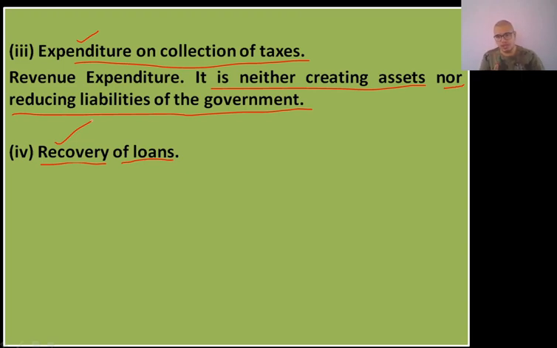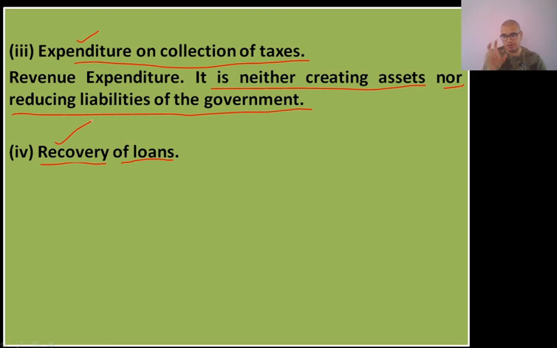Now, whether it will be a revenue receipt or a capital receipt, we have to decide. Whenever a government gives a loan to a state government, that loan amount, the principal amount, becomes an asset for the government. So when that loan is being recovered, obviously the asset of the government is being reduced.